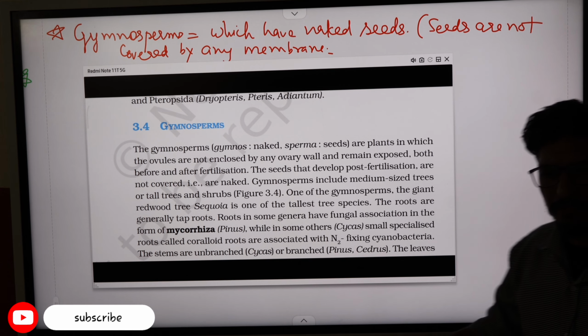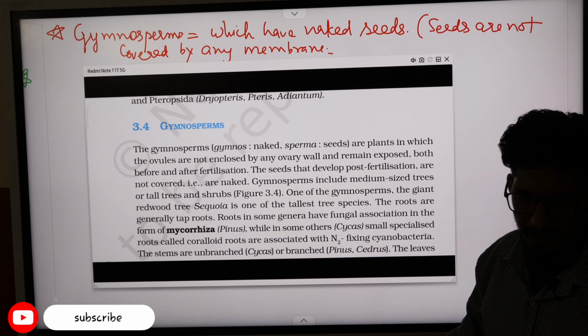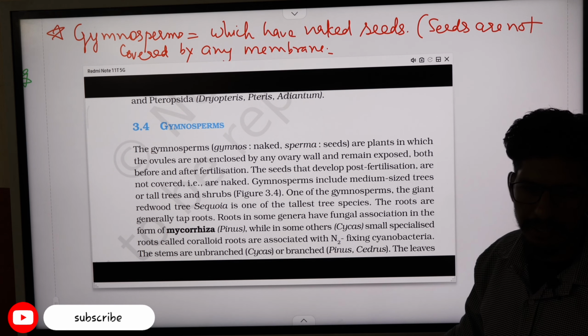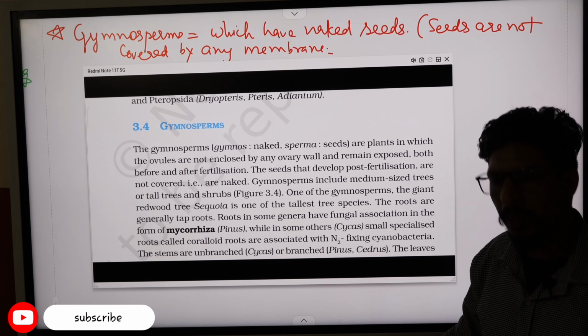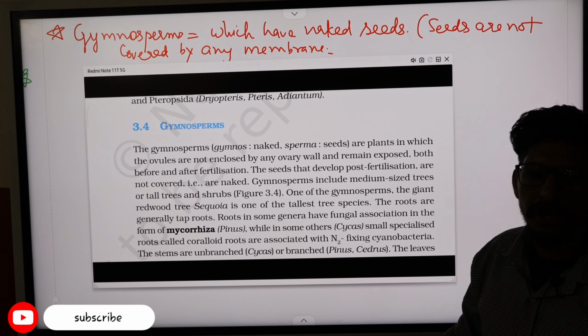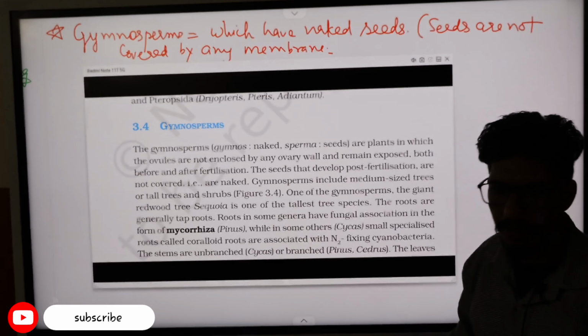Seed habit was started from the Pteridophyta, but it continued in the Gymnosperms. So Gymnosperm plants have a fully developed system that they can produce seeds, but their seeds are not covered. Clear? They are naked. That is why their name is Gymnosperma.